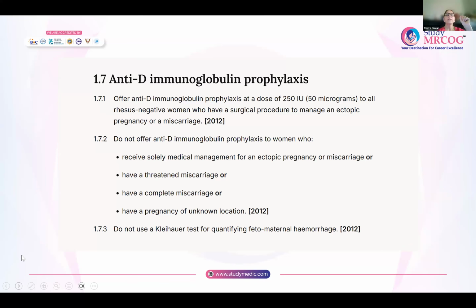Do not offer anti-D immunoglobulin prophylaxis to women who receive solely medical management for an ectopic pregnancy or a miscarriage, those who have a threatened miscarriage, or those who have a complete miscarriage, or those who have a pregnancy of unknown location. And you will not do the Kleihauer test for quantifying fetal-maternal hemorrhage. This is from the ectopic and miscarriage guideline. Abortion care guidelines have again been changed. I will put up a screenshot of that guideline later on. Okay.